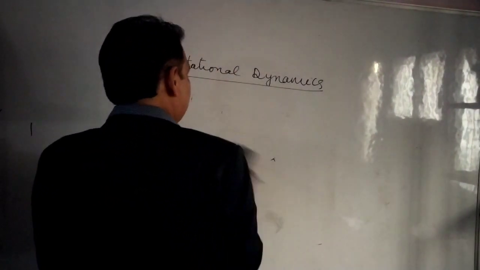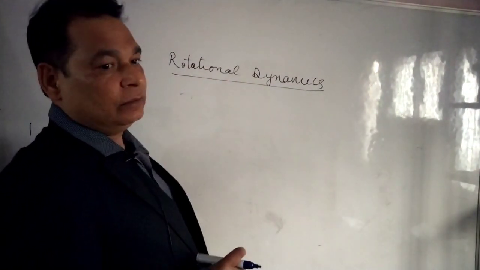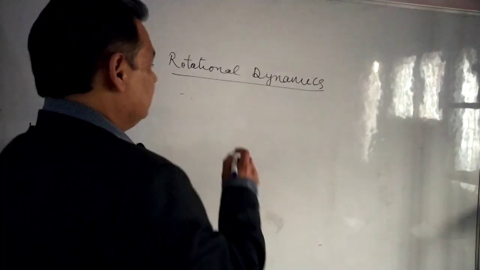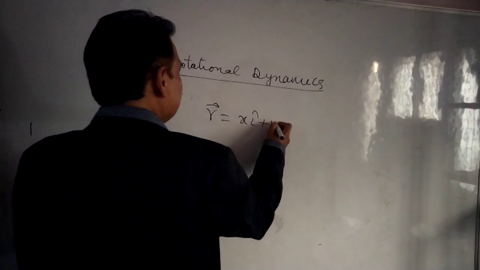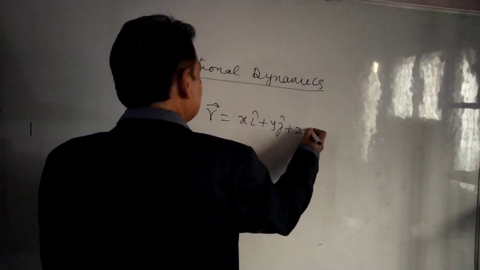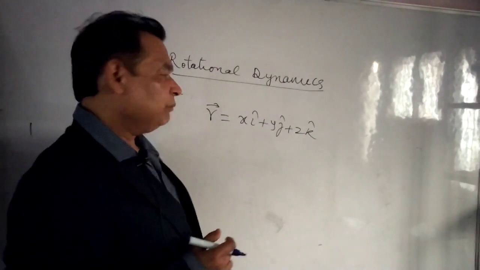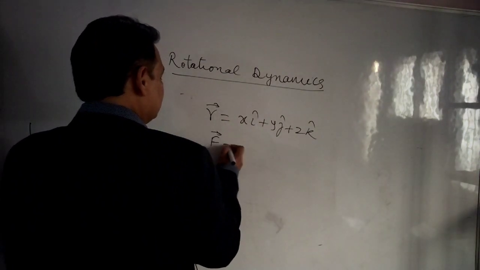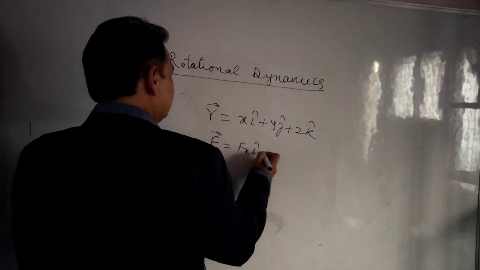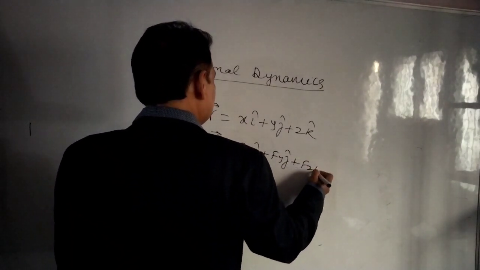We are taking one way. Firstly, we take a fixed axis about which rotation will occur. I am taking r equals x i plus y j plus z k. It might be one dimensional, two dimensional, or three dimensional. I am taking a three dimensional r here. F is Fx i plus Fy j plus Fz k.